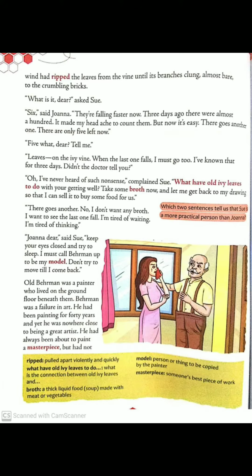Clung is the past form of cling, which means to hold on. Almost bare means the branches were not covered at all. Crumbling means breaking into small pieces, as if the wind was breaking those bricks into small pieces. The wind was so strong, so cold.